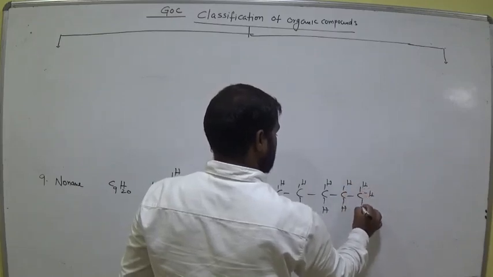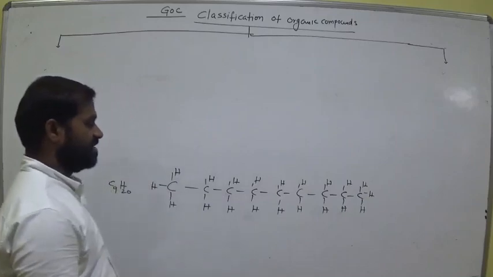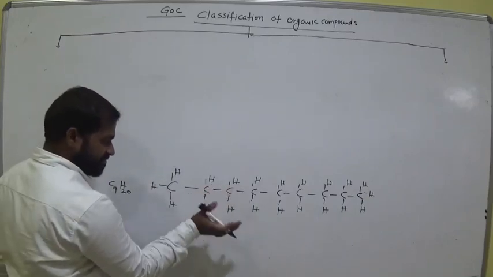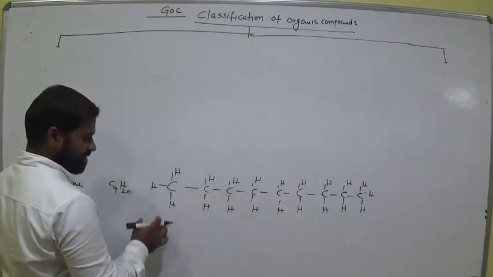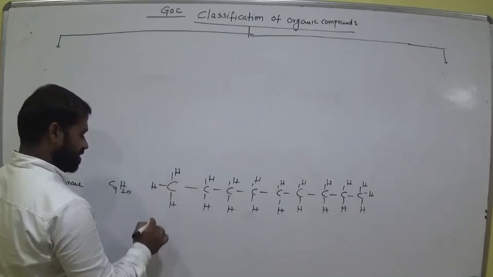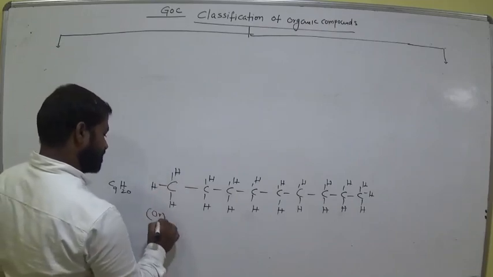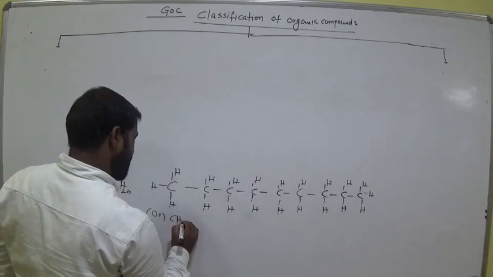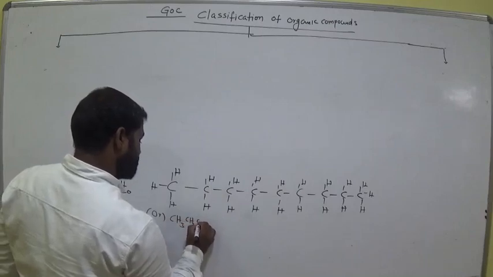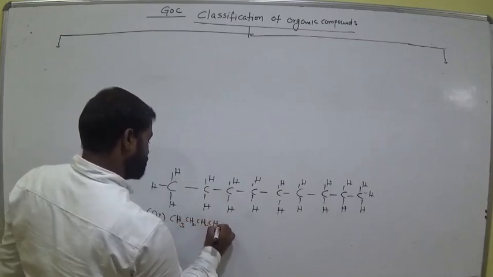The last one, with tetravalency of carbon. Wherever the carbon is, it satisfies 1, 2, 3, 4 valency. Here also 1, 2, 3, 4. Okay. So now we can also represent this formula as CH3, CH2, CH2.